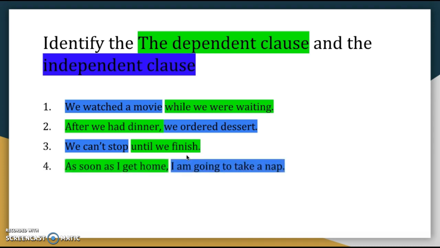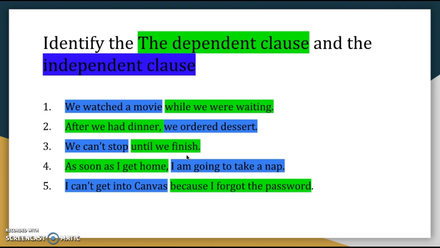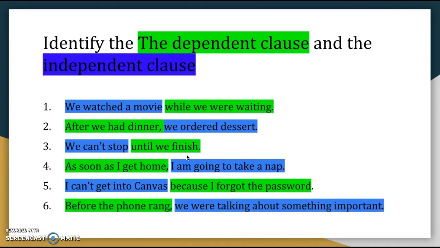As soon as I get home, I'm going to take a nap. I can't get into Canvas because I forgot my password. So maybe you're starting to notice that some of these sentences have commas and some of them don't. What's the difference? So maybe you notice when the blue part comes first, the independent clause, there's no comma. When that green part comes first, the dependent clause, you do have a comma. Let's see if it continues like that. Yeah, we have the green first, then we have the comma, and then we have the blue.